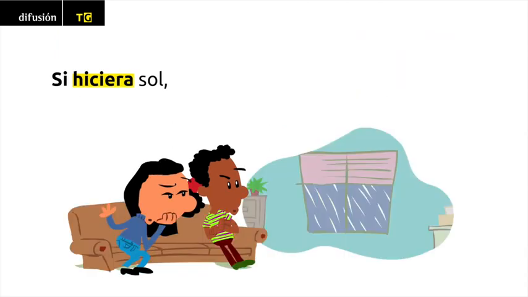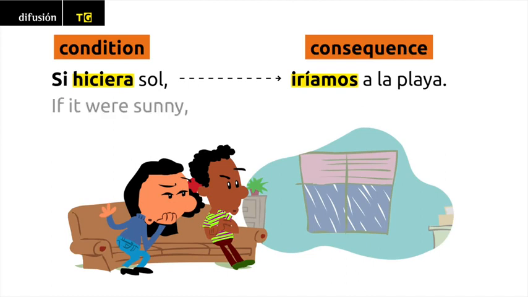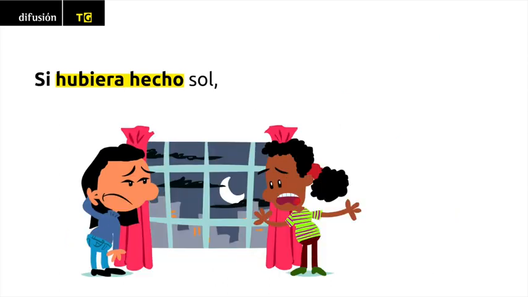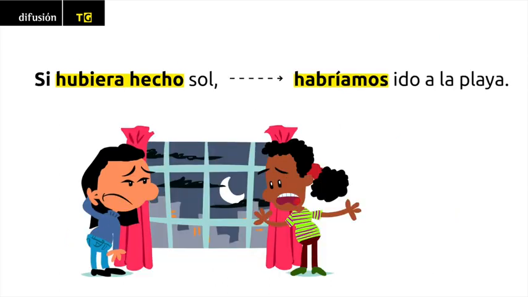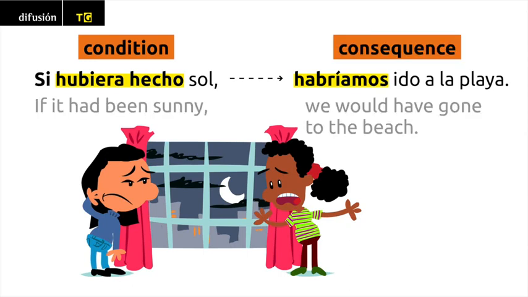Si hiciera sol, iríamos a la playa. If it were sunny, we would go to the beach. Si hubiera hecho sol, habríamos ido a la playa. If it had been sunny, we would have gone to the beach.